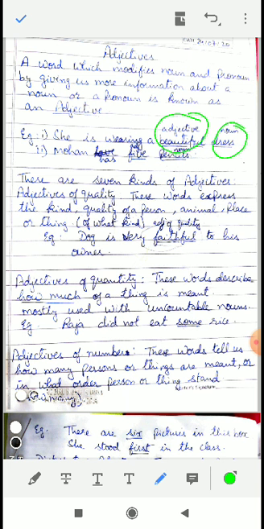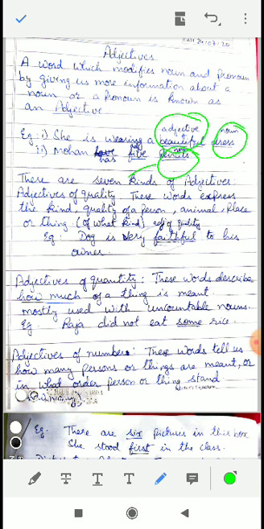So here beautiful is the adjective. In the same way, in the second sentence, Mohan has 5 pencils. Here pencils is the noun, and how many pencils does Mohan have? He has 5 pencils. So 5 is the adjective. Hope you understood the definition with the examples.